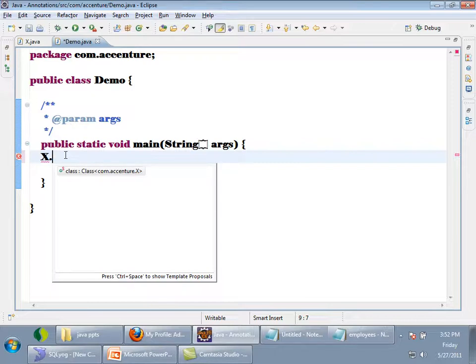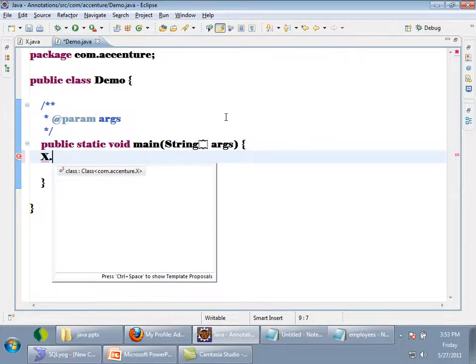What do I mean by metadata? How many methods are present inside class x? How many constructors are there? How many fields are there? What fields are public, private, everything. Any information about your class can be obtained by using this static variable class, right?